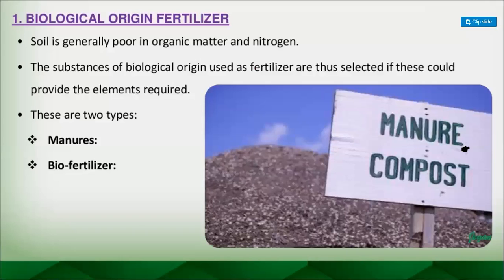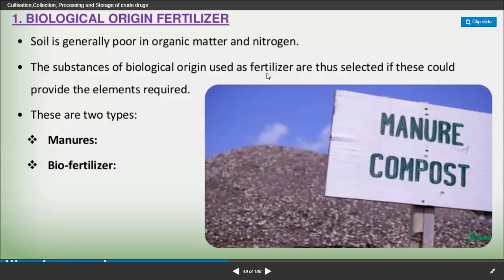Let us discuss. Soil is generally poor in organic matter and nitrogen. So these are substances of biological origin used as a fertilizer, and they are selected if they can provide the elements required which are not there along with your soil. So these are two types, manure and biofertilizers. Right, here you can see how the manure compost is made on a large scale.